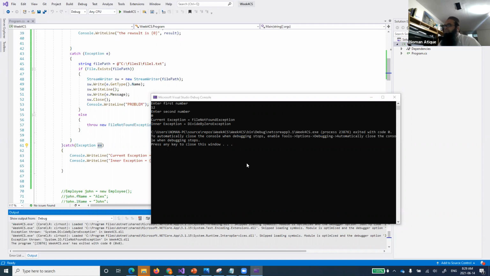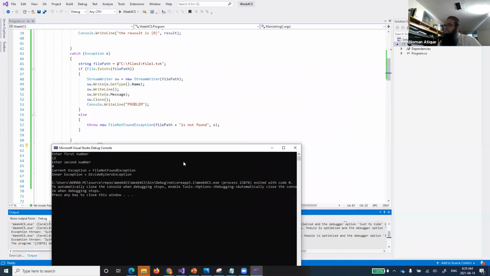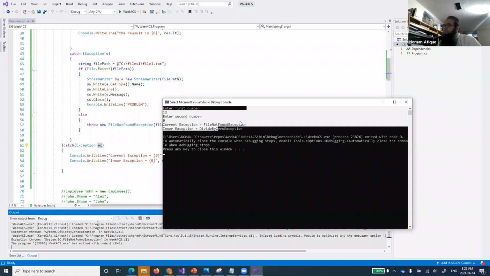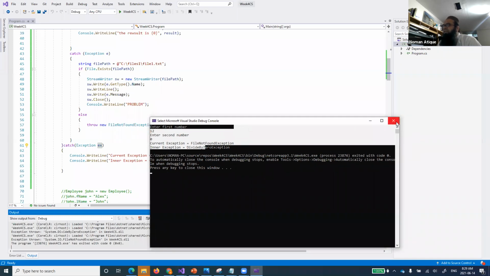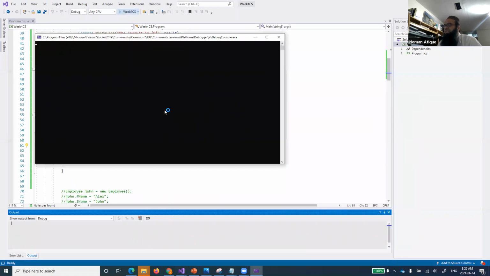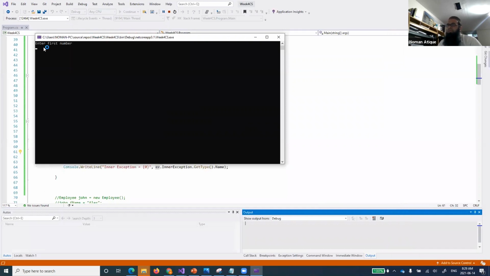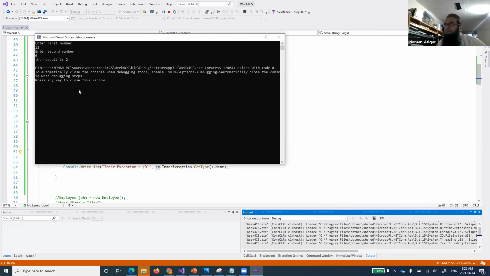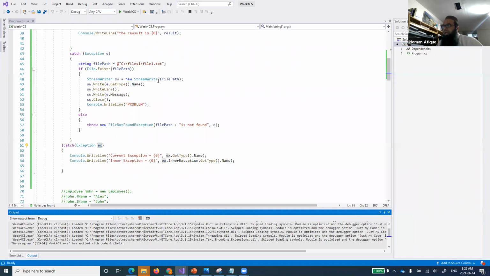Everyone understanding that? Like, again, as I said, this one. So now what is this inner exception? Inner exception is basically something coming from its inside, because I have reached over here. Now there might be a problem. What is that problem? Let's see. Okay, this is fine. And let's see one thing.